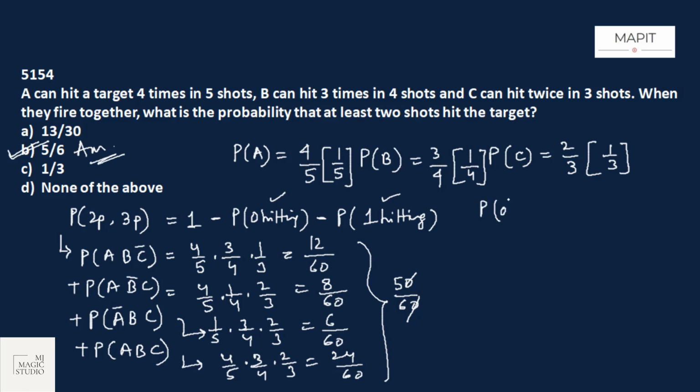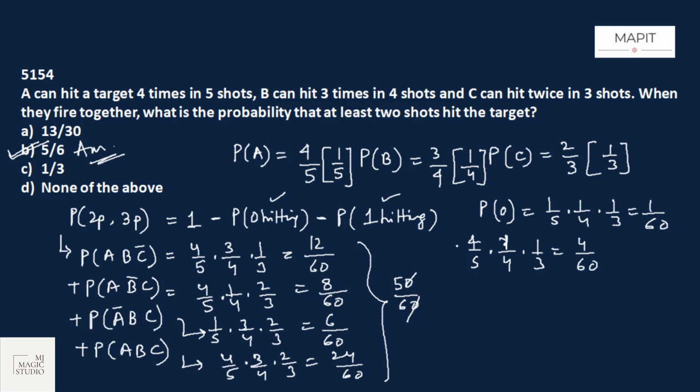Now you may also do it like this. What is the probability that no one is hitting the target? Means all three are missing: 1 by 5 into 1 by 4 into 1 by 3. That is 1 by 60. Any one hitting the target, let's start with A hitting the target, 4 by 5, and then B and C are missing it. That would be 1 by 4 into 1 by 3, 4 by 60.